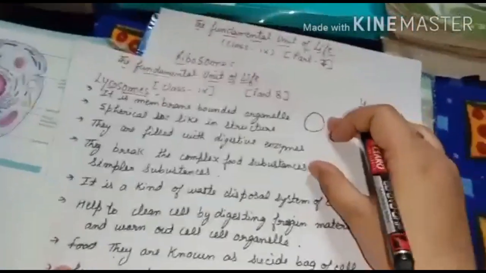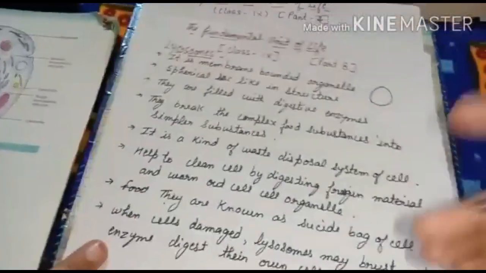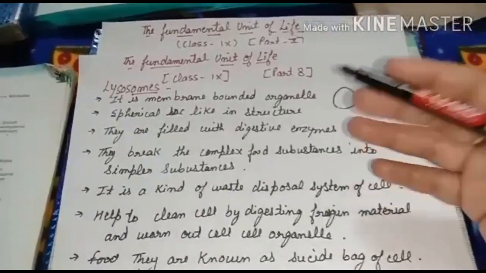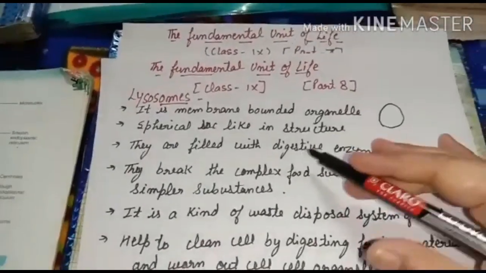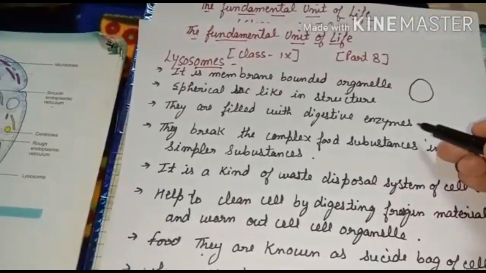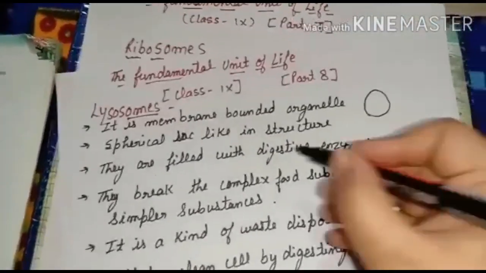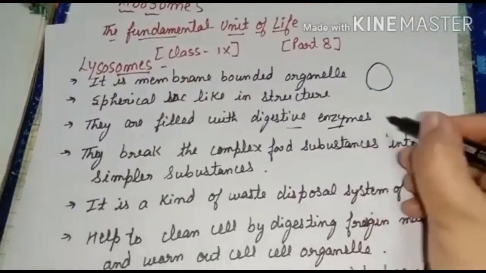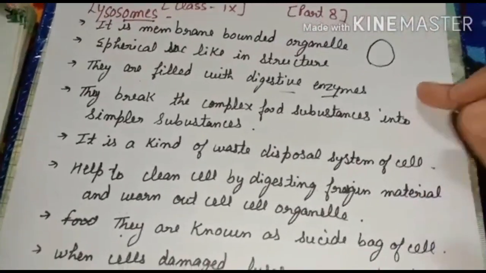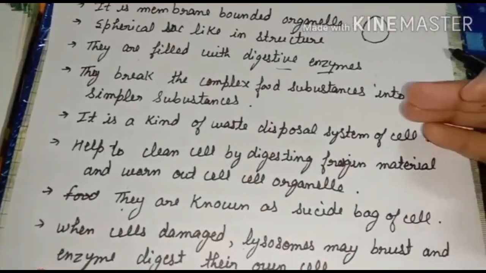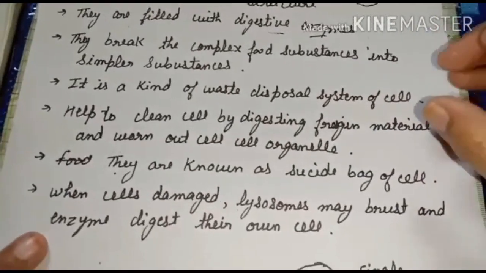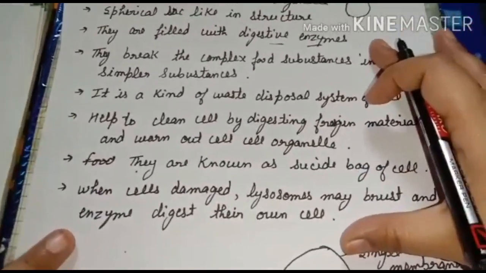If it is a sac, then it is very natural that it needs to be filled with something. So it is filled with digestive enzymes. Now what is a digestive enzyme? It is hydrolytic in nature. The digestive enzyme formed here is hydrolytic in nature. It helps to break the complex substances present in the cell into simpler substances.